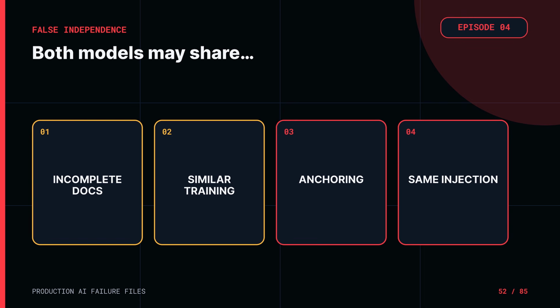But two model calls are not automatically two independent controls. If both models see the same incomplete documents, they can agree on the same wrong policy. If both were trained on similar patterns, they can share blind spots. If the reviewer receives the first model's explanation before checking the evidence, that explanation can anchor the review. And if an injected instruction reaches both calls, the attacker may influence both the actor and the judge. The reviewer is also a language model. Its verdict can change with wording, order, format, and context length.